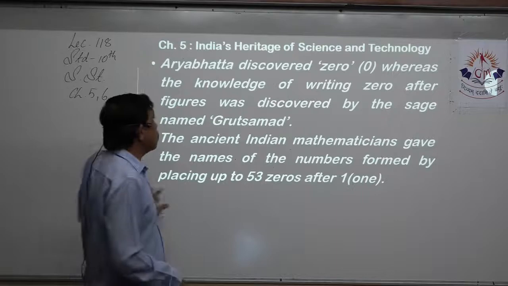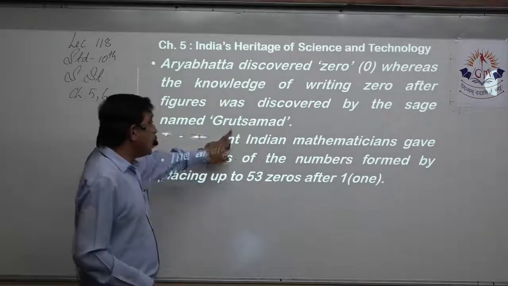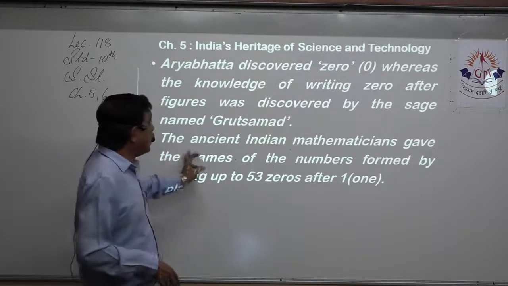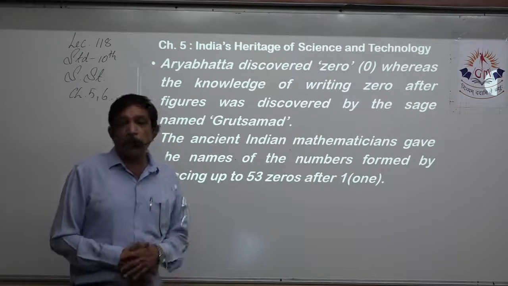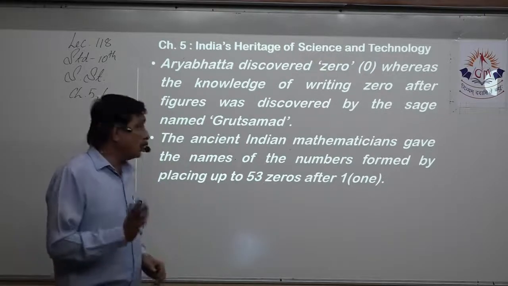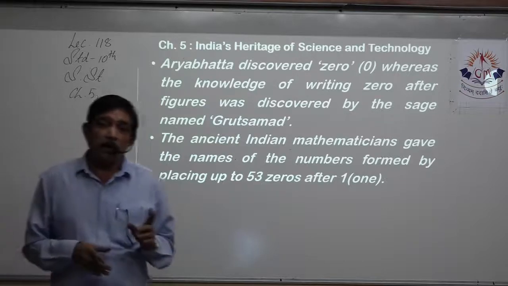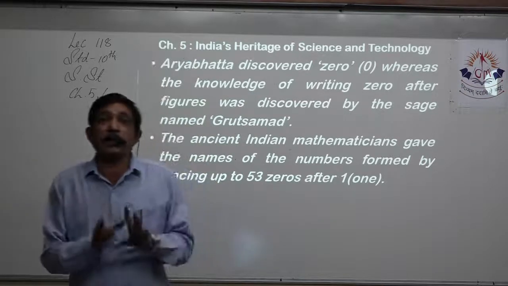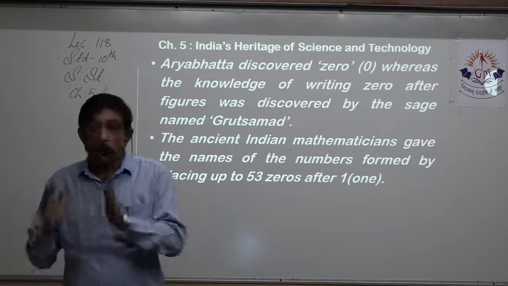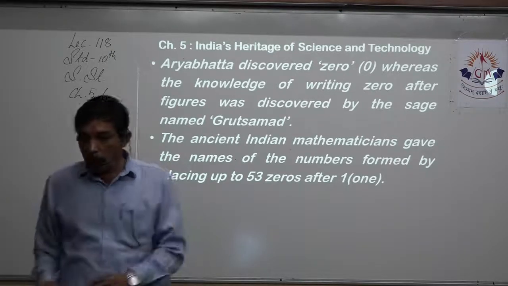Aryabhatta discovered zero, whereas the knowledge of writing zero after the figures was discovered by Gutsumad. Now these are all very important objectives that you have to remember. Ancient Indian mathematics gave names to numbers formed by placing up to 53 zeros after 1. So if you put zeros after 1, it makes 10, 100, 1000, 10,000. These are the names that are given, up to 53 zeros after 1.